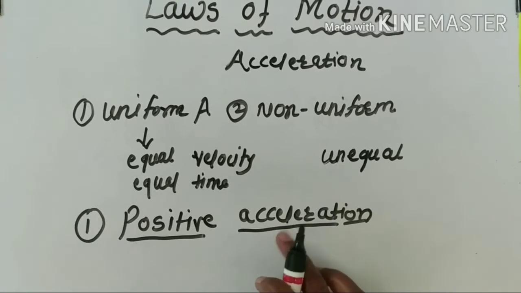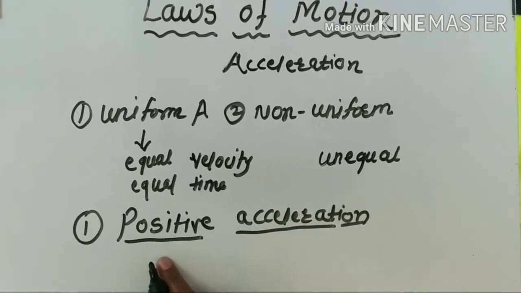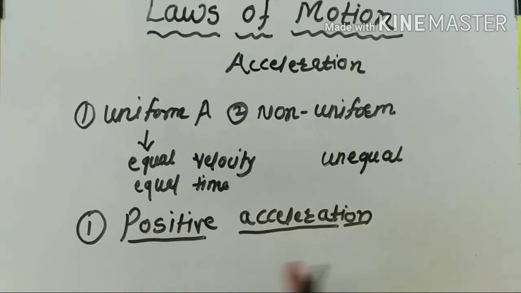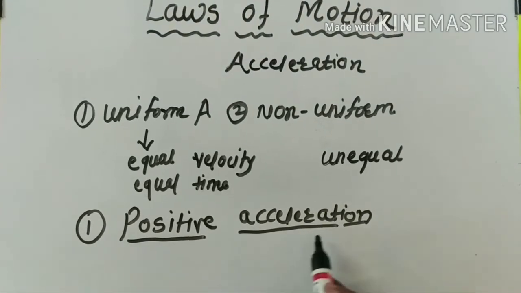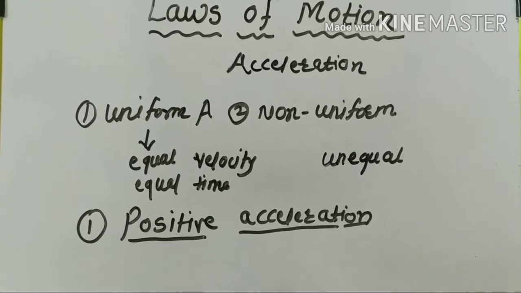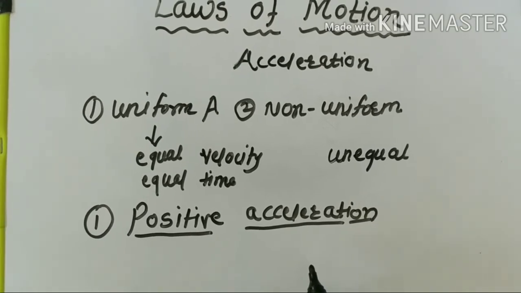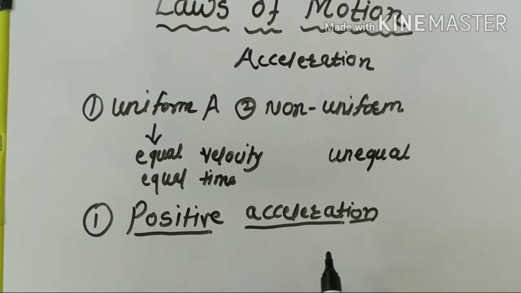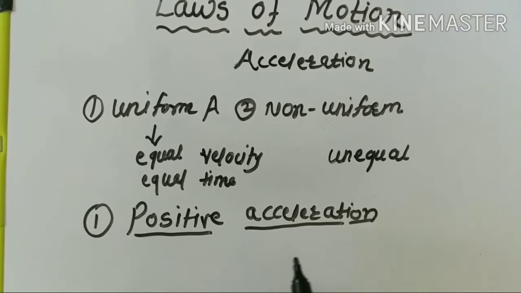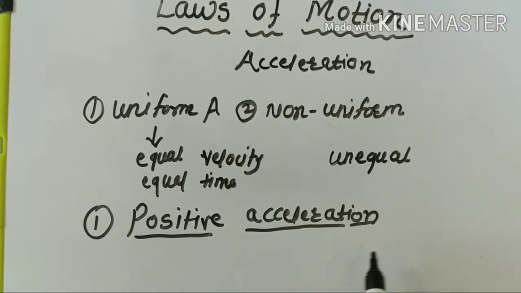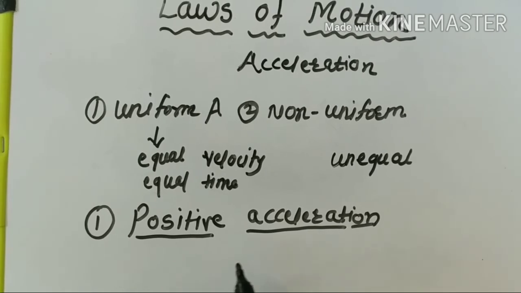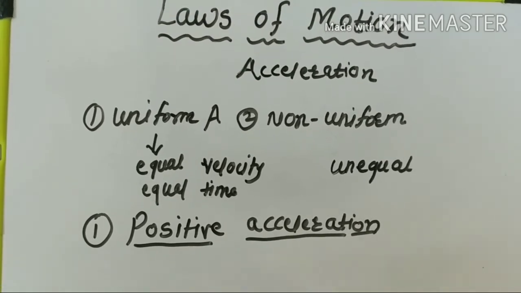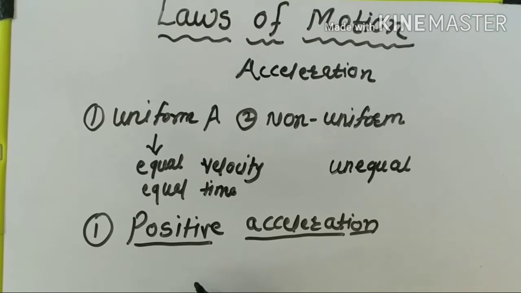First we will see what is meant by positive acceleration. When an object has positive acceleration, the velocity of the object increases. If the velocity of an object increases in its direction, then it is called positive acceleration.